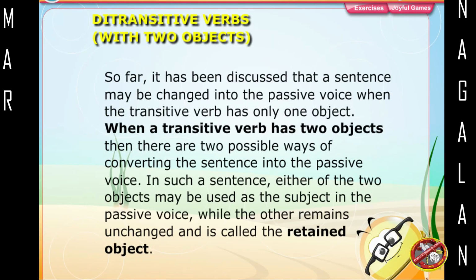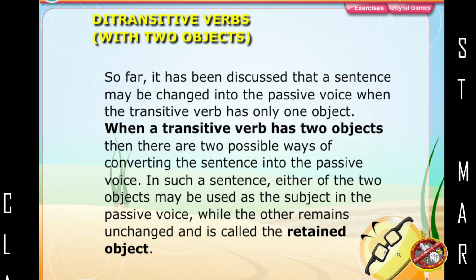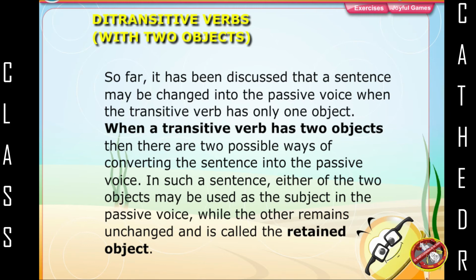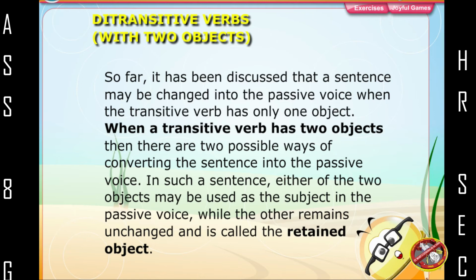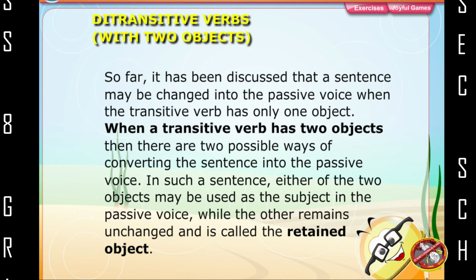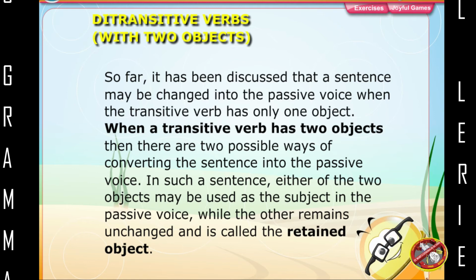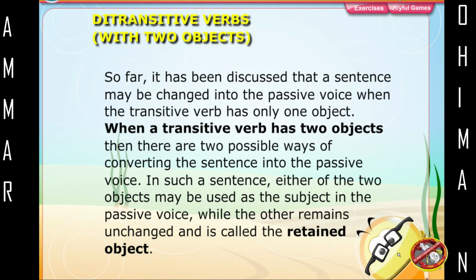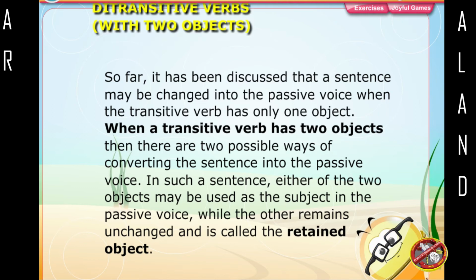Ditransitive verbs with two objects. So far, it has been discussed that a sentence may be changed into the passive voice when the transitive verb has only one object. When a transitive verb has two objects, then there are two possible ways of converting the sentence into the passive voice. In such a sentence, either of the two objects may be used as the subject in the passive voice, while the other remains unchanged and is called the retained object.